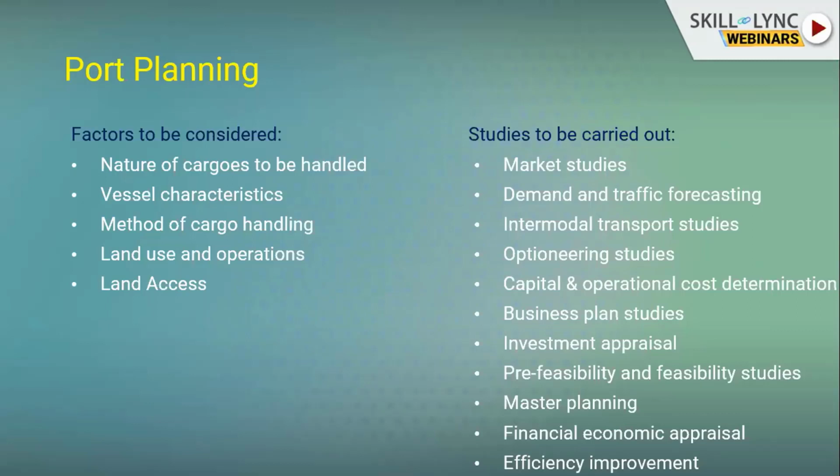Capital and operational cost estimation is very important. Based on the option studies, we will find out the cost. Then business plan studies, investment appraisal, pre-feasibility study, and the environmental study report are also essential. Then master planning, financial, economic, and efficiency improvement: in future, how we can improve the efficiency of the port. Those studies are also very important. For these studies, general planning engineers and business development people will be utilized. These are the outline of port planning.